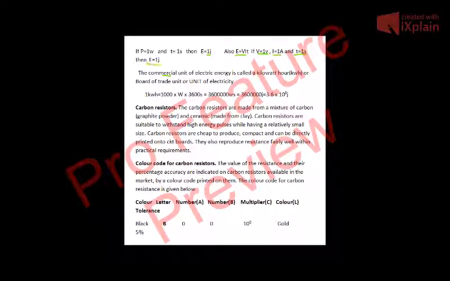The commercial unit of electric energy is called a kilowatt hour, kWh, also known as board of trade unit, or simply we call it unit of electricity.